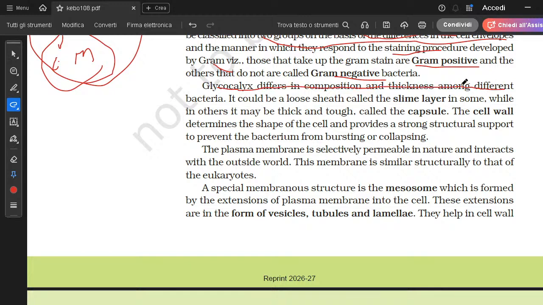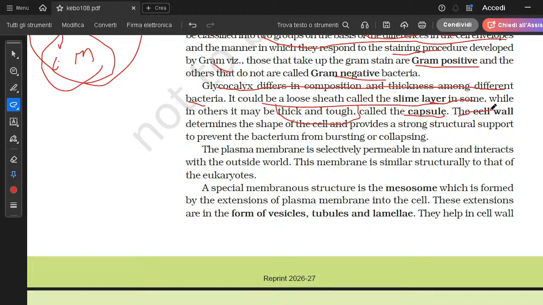On the basis of the cell envelope, the glycocalyx differs in composition and thickness among different bacteria. It can be a loose sheath, in which case it is called a slime layer, while in other cases it can be thick and tough, and then it is called a capsule. The cell wall determines the shape of the cell and provides strong structural support to prevent the bacteria from bursting or collapsing.